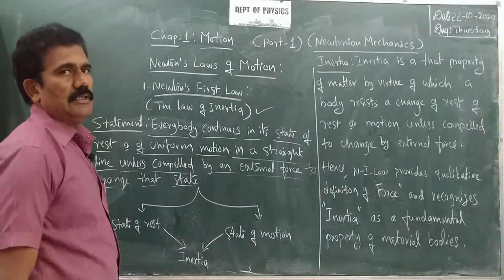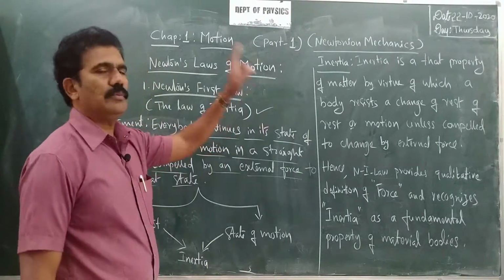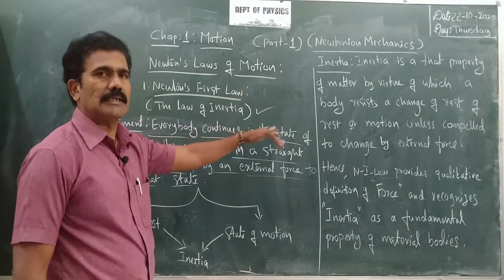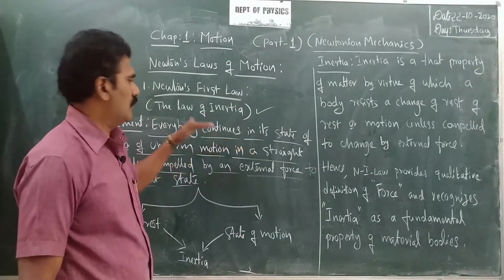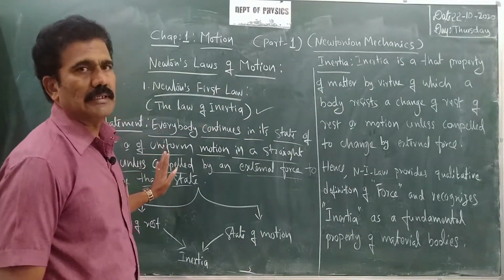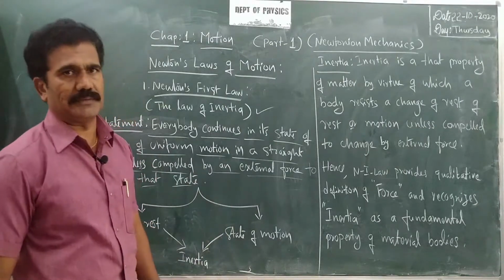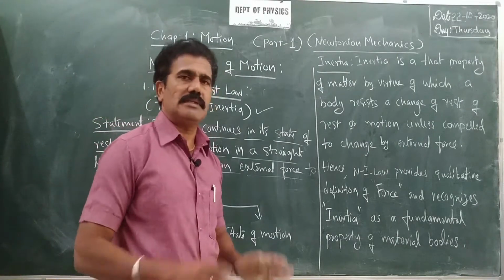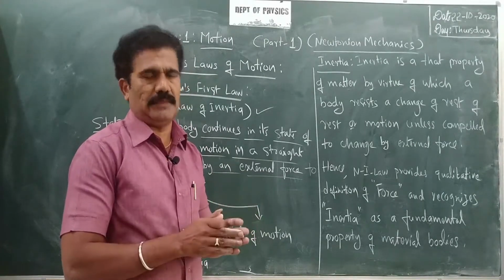That means if you consider any body or every body, it continues to be at rest always, continues to be in the state of its rest or uniform motion, isn't it? Uniform motion in a straight line only, unless, you have to understand that, unless compelled by an external force to change that state. So if you consider the state of the body in terms of velocity,